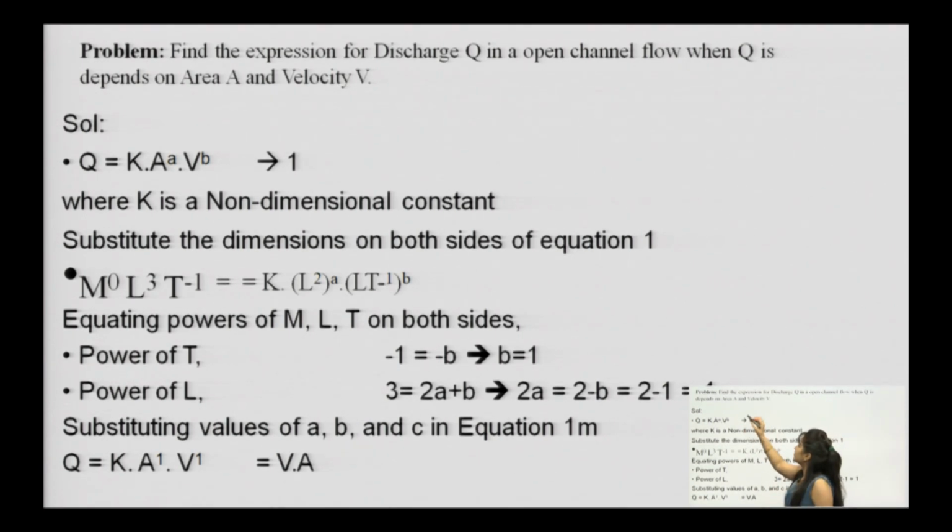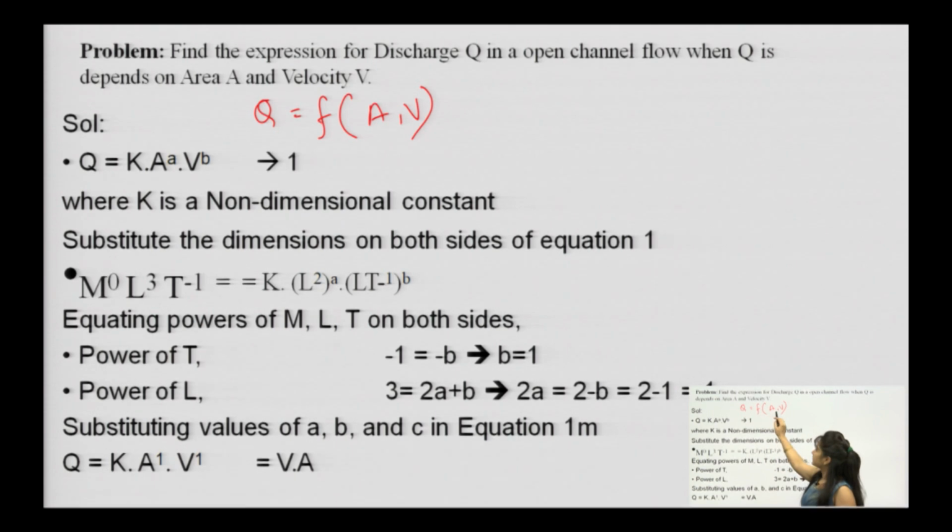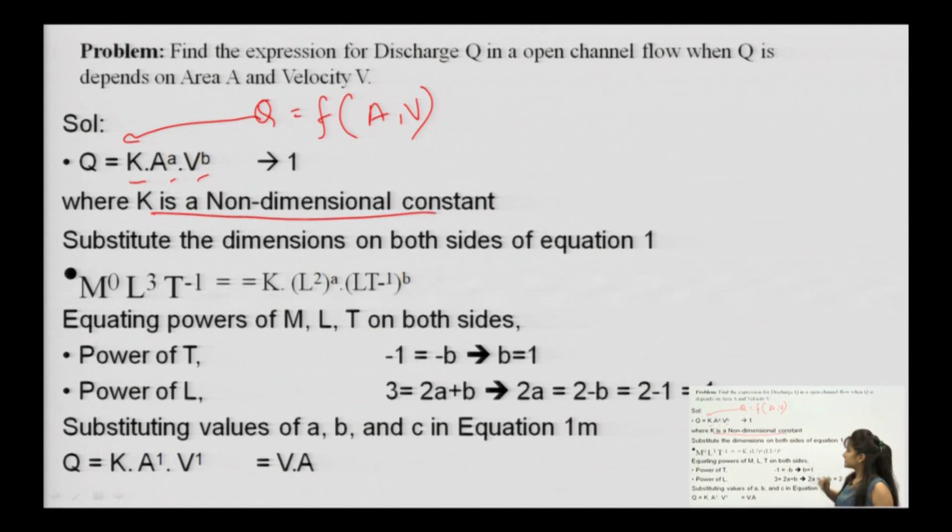So, they are telling you that q is a function of A, V. This was the first equation which you were supposed to write: x is a function of these variables, and then converting that. First you have written q is a function of A and V, and then we can write this equation as q equals a constant k times A and V having certain arbitrary powers a and b. This k is the non-dimensional constant you can see.